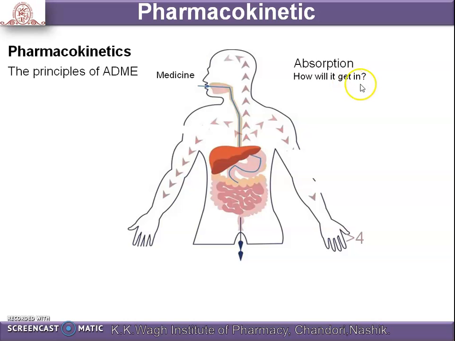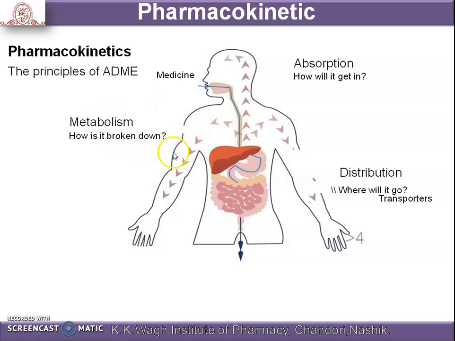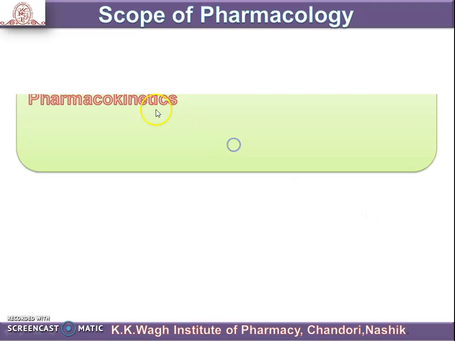How will it get into our body? Then the second step is distribution. Where will it be distributed in our body? How will it be transported? Then metabolism: where is it metabolized, how is it broken down. And the last one is excretion or elimination, that means how the drug leaves our body. All this study is involved in pharmacokinetics.